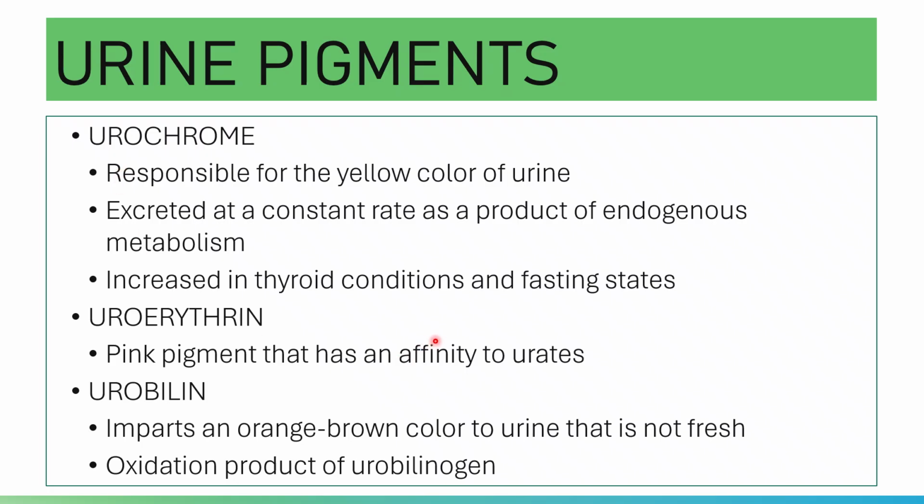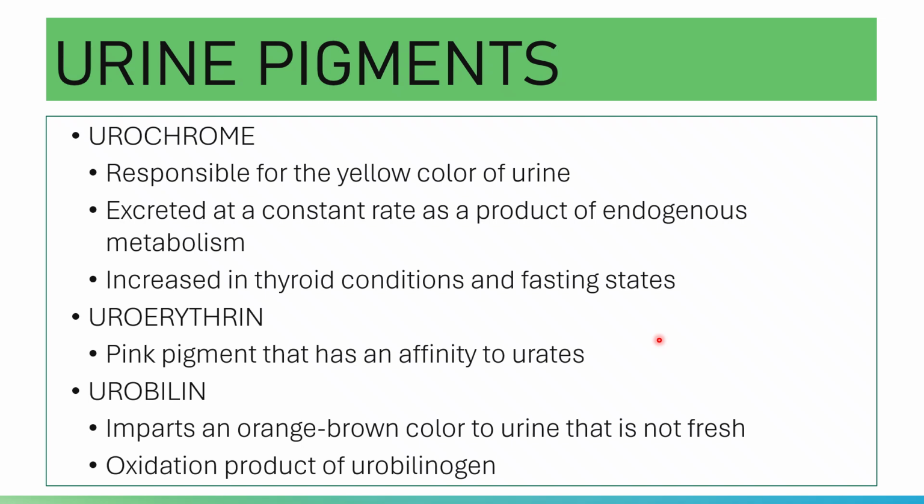And then you have your uroerythrin. Your uroerythrin is a minor urine pigment. It is a pink pigment that has high affinity to your amorphous urates. Your amorphous urates are precipitated at refrigerator temperature or in cold temperature.